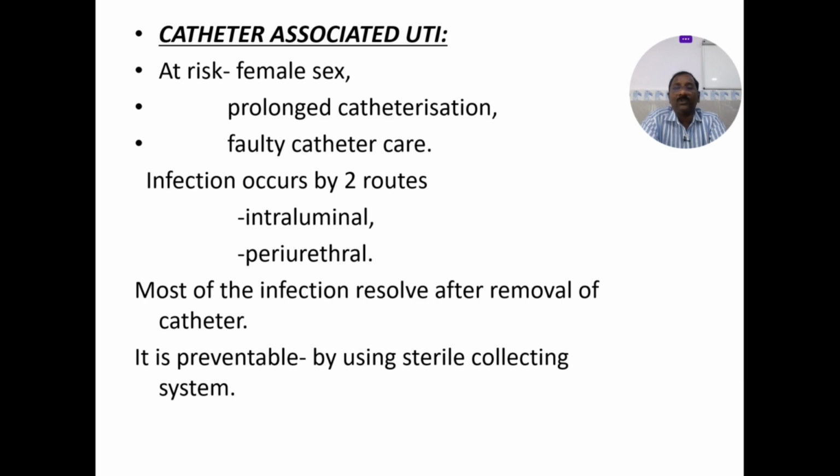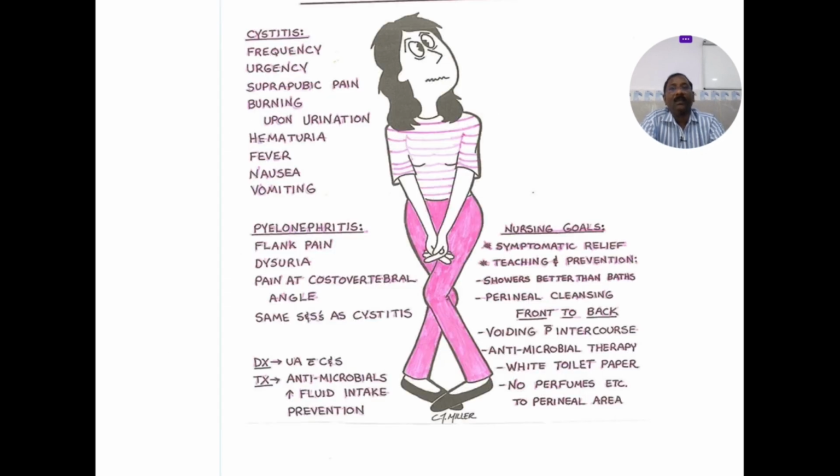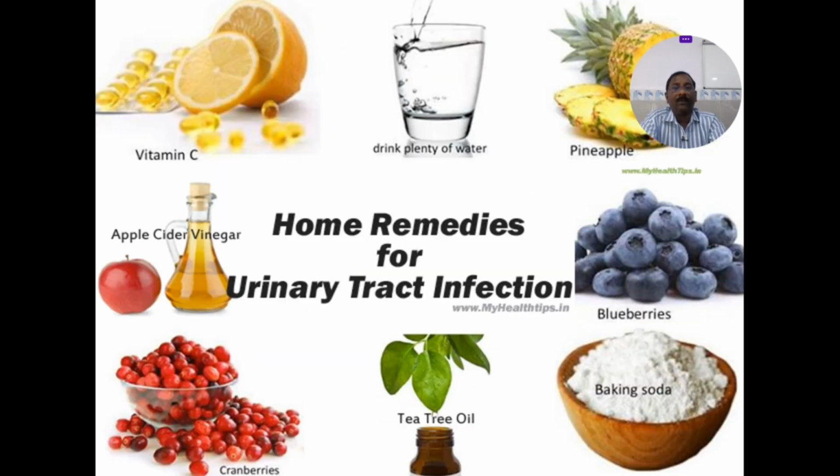Infection occurs by two routes, intraluminal and periurethral. Most of the infection resolves after removal of the catheter, and it is preventable by using sterile collecting systems. So these are all the cystitis, pyelonephritis, treatments, nursing goals, front to back, etc.